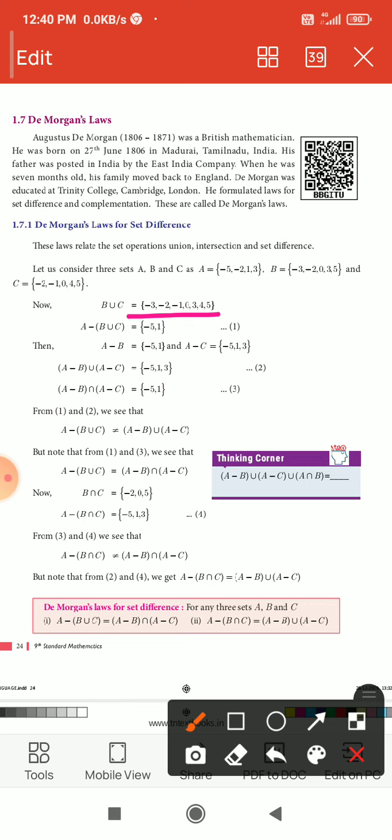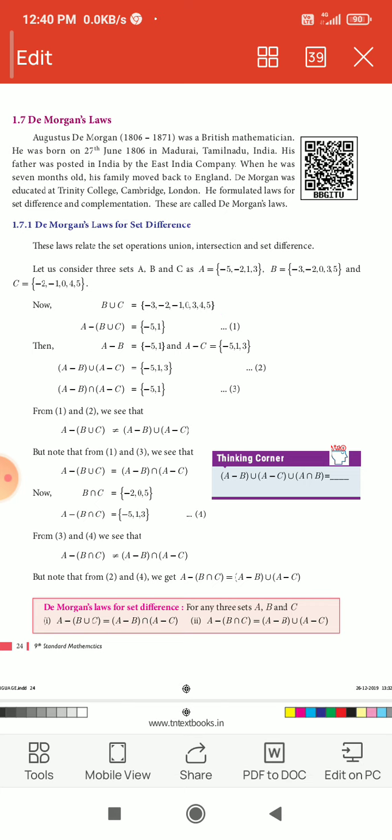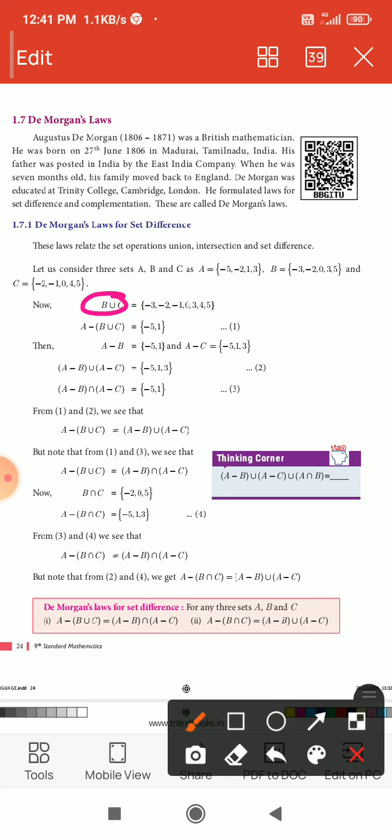Then find A minus of B union C. Consider this set as one set. So A minus this set. So subtract this set from this set of elements. A minus B union C. So first consider these elements: minus 5, minus 2, 1, 3. So subtract these elements from this set.